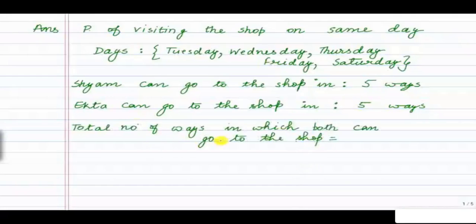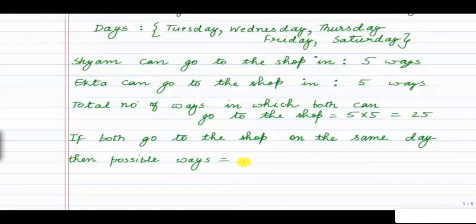So total number of ways in which both can go to the shop is, this is important, whenever one person can do a job in 5 ways, and another person can also do the job in 5 ways, the total number of ways in which both can do the job, that means the total number of ways in which both can go to the shop, is 5 into 5, that means 25. So this is the total number of ways in which both can go to the shop.